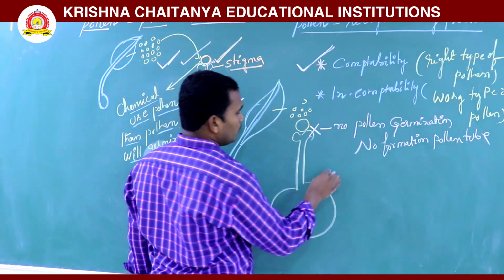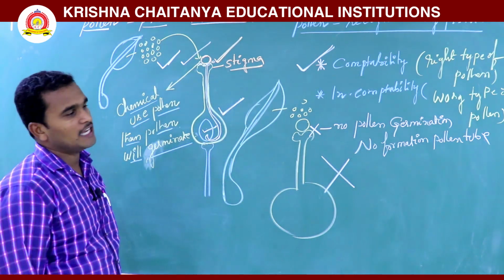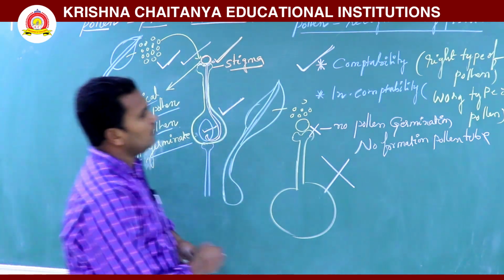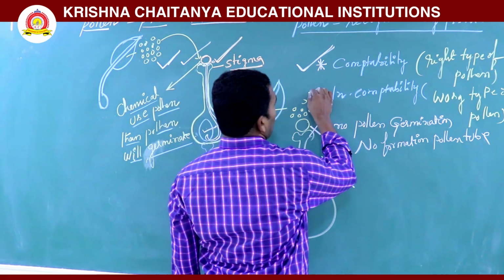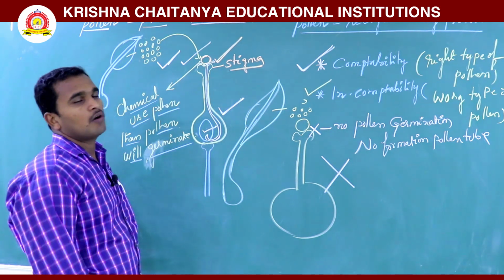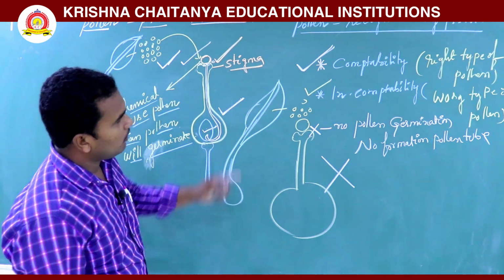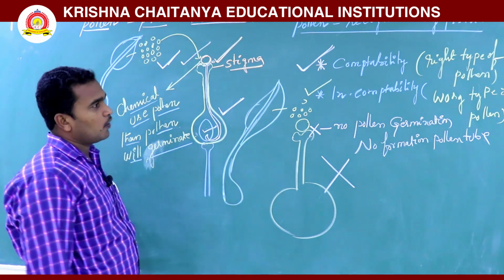So what happened? There is no fertilization. So this type of pollen pistil interaction is nothing but incompatibility. It is a wrong type of pollen grain. Wrong type and right type of pollen grains.